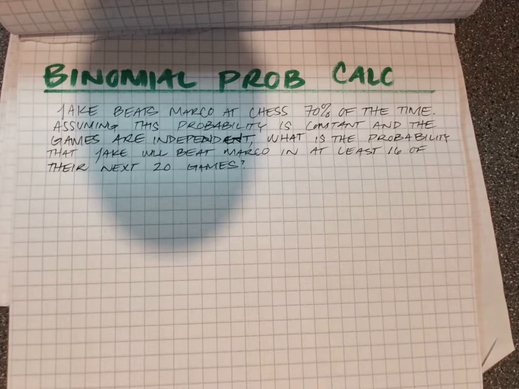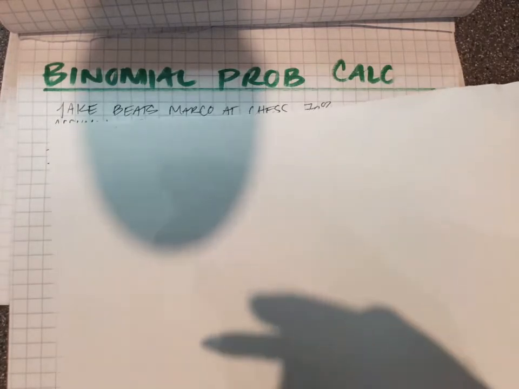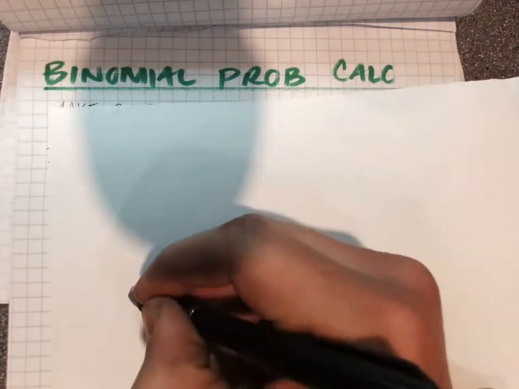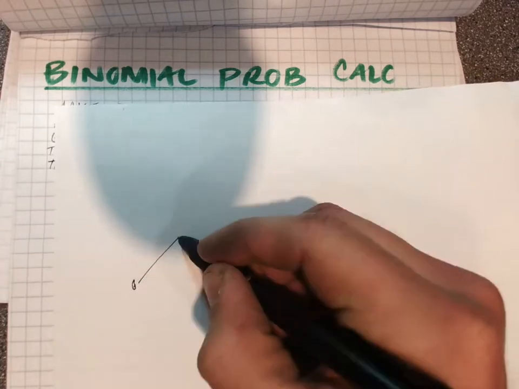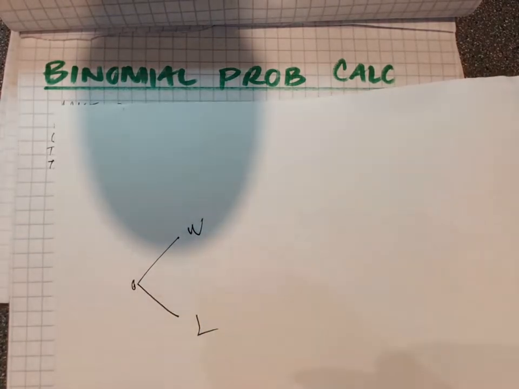So this is a binomial type problem, and you can tell that for a couple of reasons. First off, if you wanted to make a tree diagram of this, Jake beats Marco 70% of the time. So supposing they play one game, he could win or lose, 70-30.